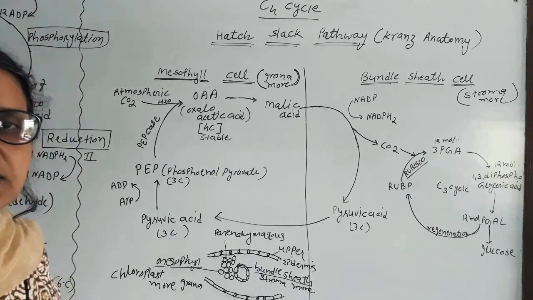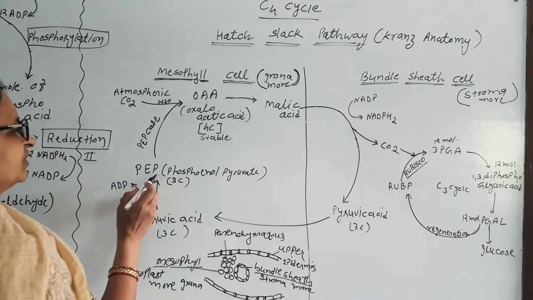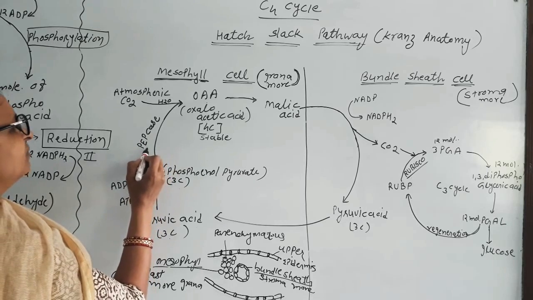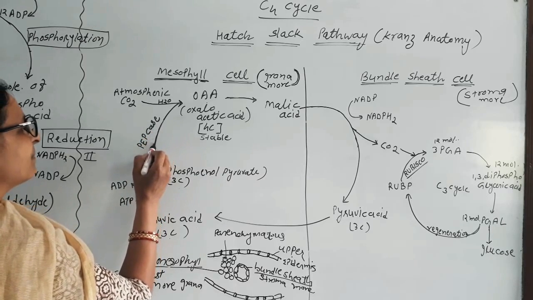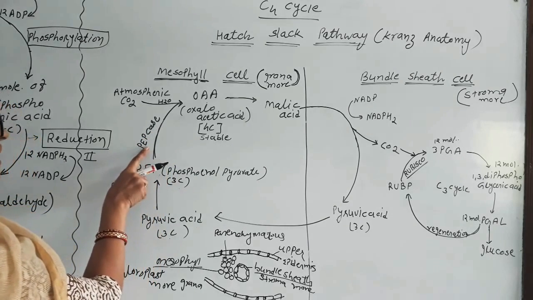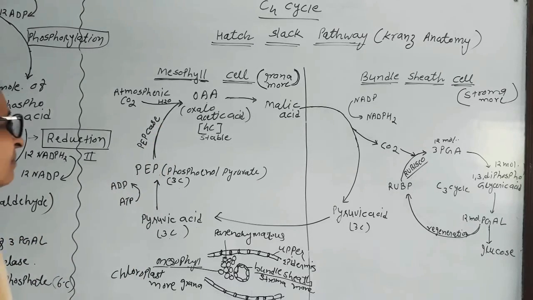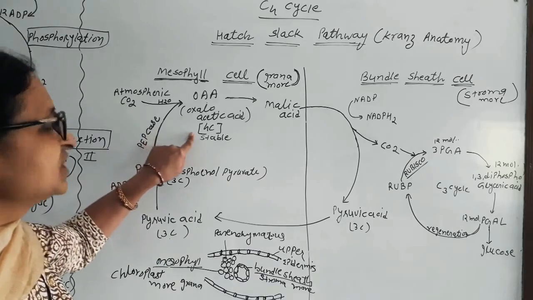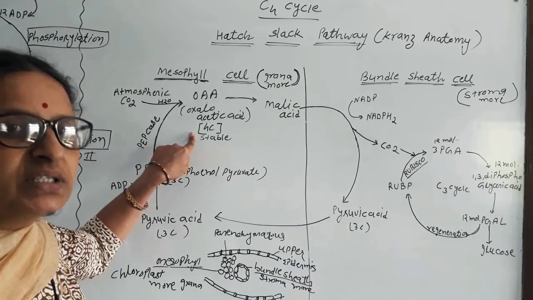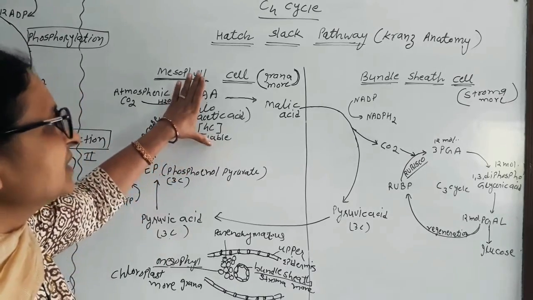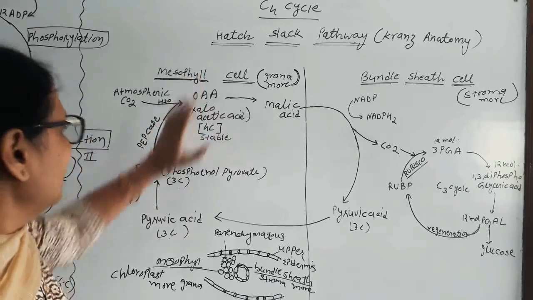The carbon dioxide is fixed in phosphoenol pyruvate by the enzyme PEPcase, phosphoenol pyruvate carboxylase. Oxaloacetic acid, the 4 carbon stable compound, is why the cycle is known as the C4 cycle.